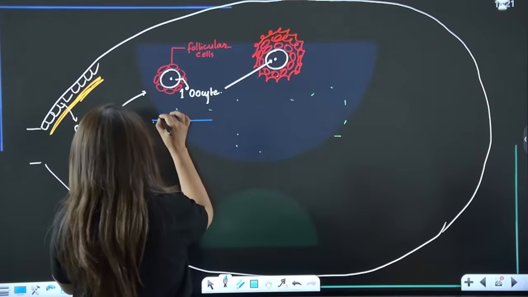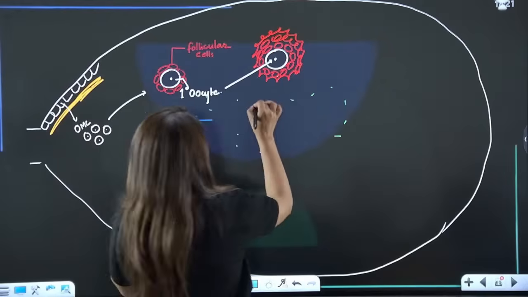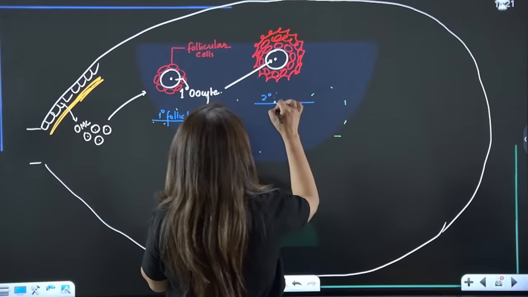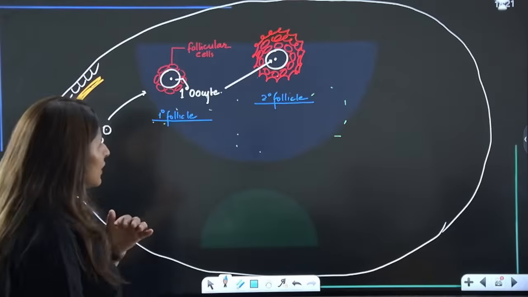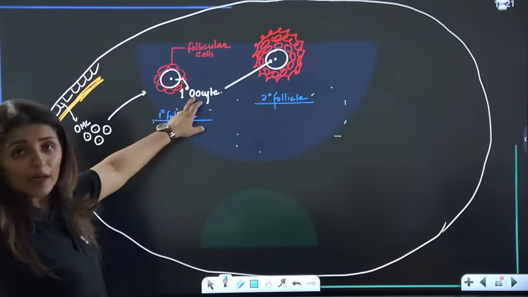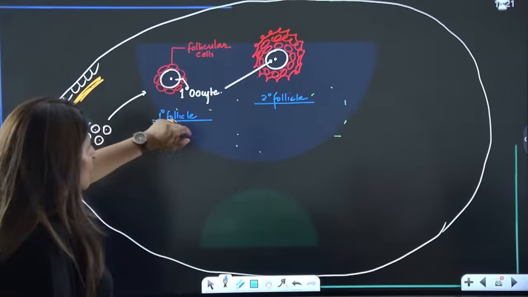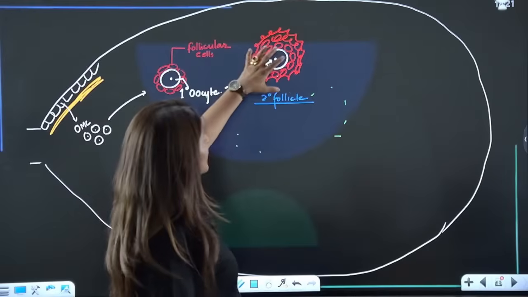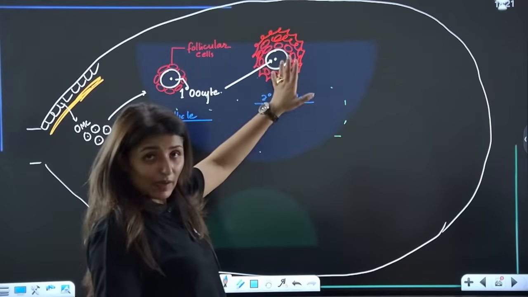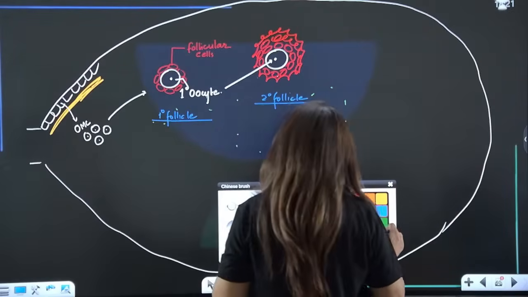This one is called the primary follicle, and this is called the secondary follicle. In the primary follicle, we have primary oocyte in the center and one layer of follicular cells, while in the secondary follicle, we have primary oocyte as such, and the follicular cells have multiplied and become multi-layered.